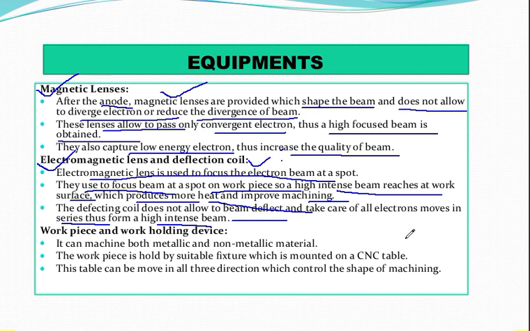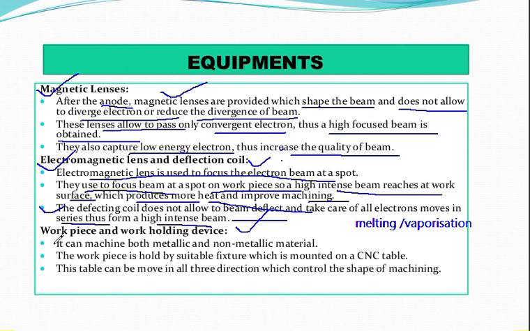So you can see, if we talk about the melting purpose, or the vaporization purpose, then you need a highly intense beam. And the most important thing, this highly intense beam is obtained due to the deflection coil, because it does not allow the beam to deflect. It takes care of all the electrons moving in a series.